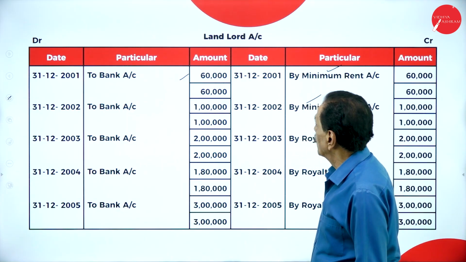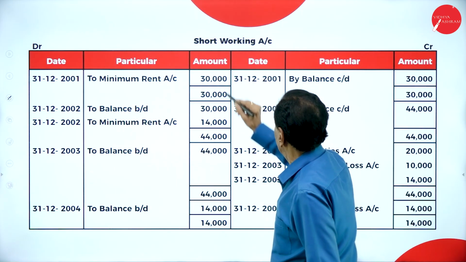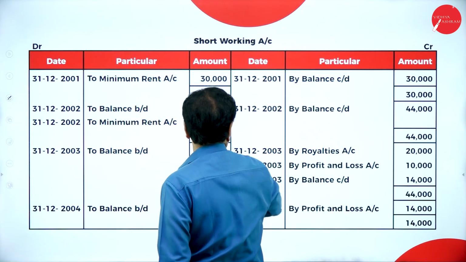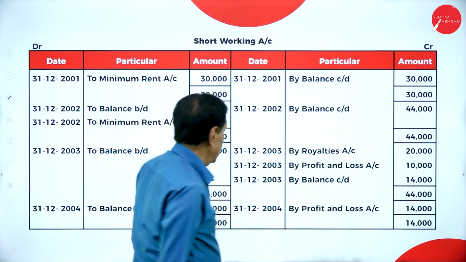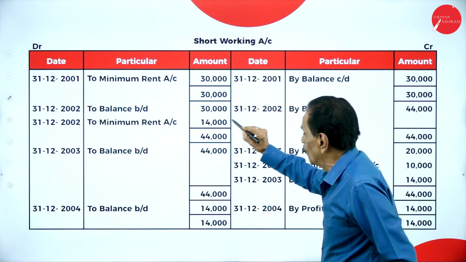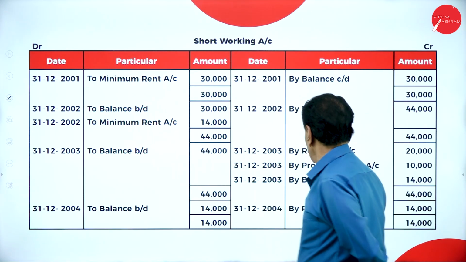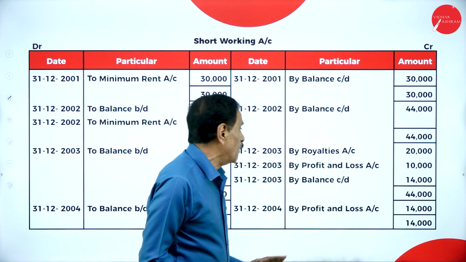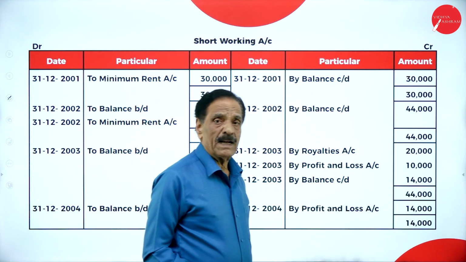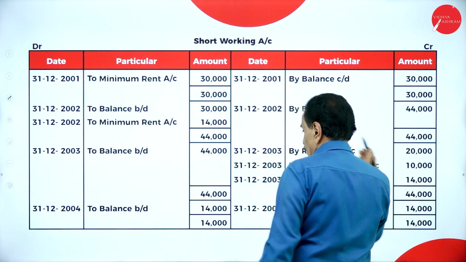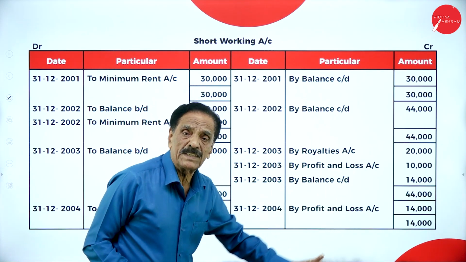Then move on. Short working. Here, landlord to bank. Short working to minimum rent 30,000. By balance carried down 30,000. To balance brought down 30,000. Next year also shortage of 14,000. Total shortage is 44,000. Brought down 44,000. So how much recovered? 20,000. How much could not be recovered? 10,000. So still we have got a balance of 14,000. Brought down the 14,000, which cannot be recovered. Transfer to profit and loss account.